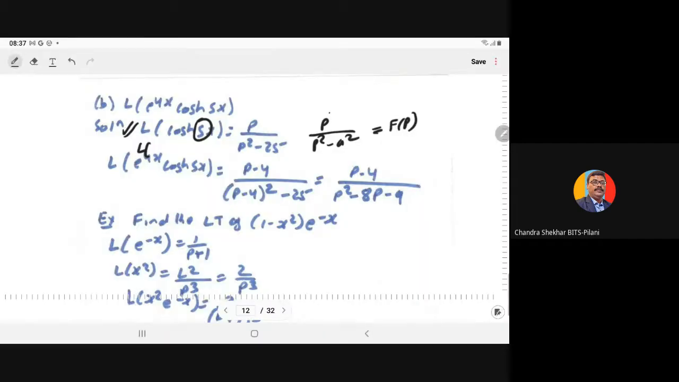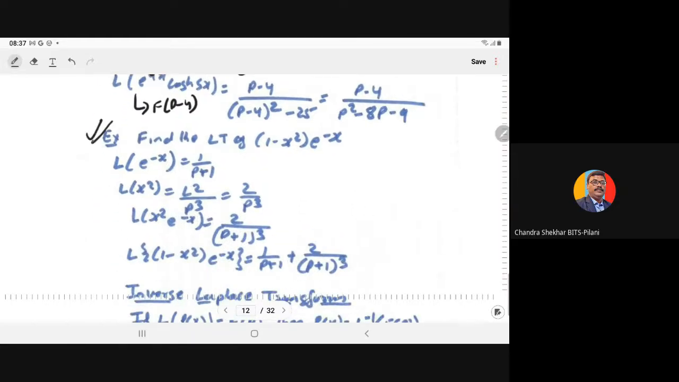Now, for the Laplace transform of e to the power 4x times this function, by the first shifting theorem it becomes F(p minus 4). Wherever we have p, we write p minus 4. So p minus 4 upon (p minus 4) whole square minus 25. Just solve this, and it gives p minus 4 upon p square minus 8p minus 9.